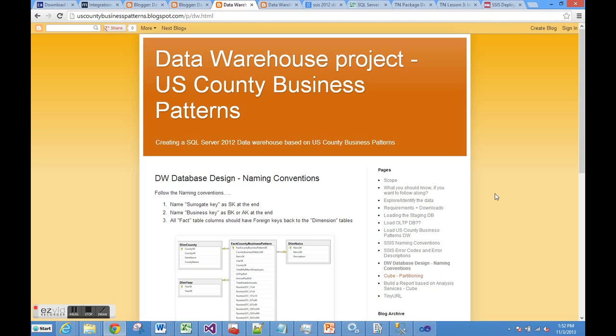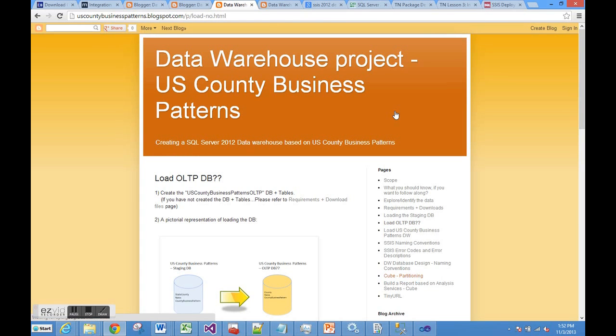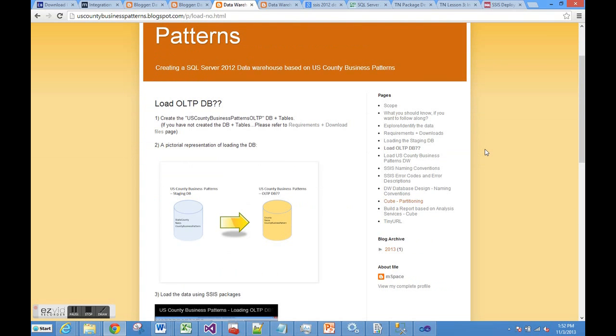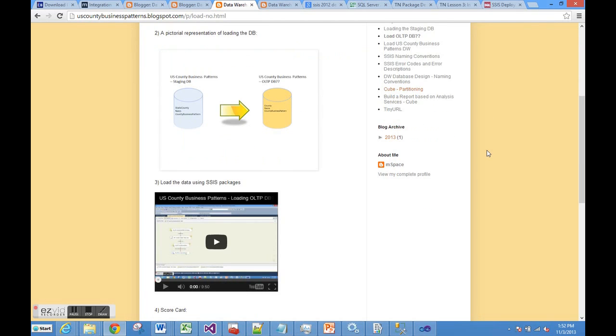Hi, this is Siva Girmala, and this is the fourth video in the series of building a data warehouse project based on US County Business Patterns. In the last video, we loaded the OLTP database from the staging database, and the details are available in this video which we are showing on this page. It took about 7 to 8 minutes to load the data from staging to OLTP.